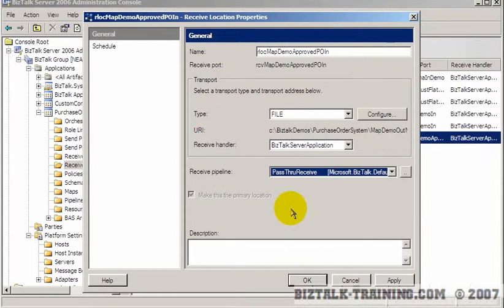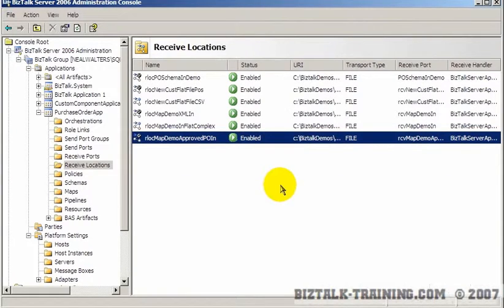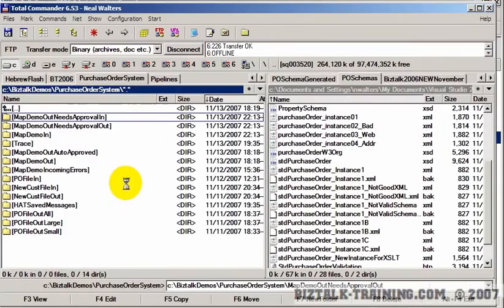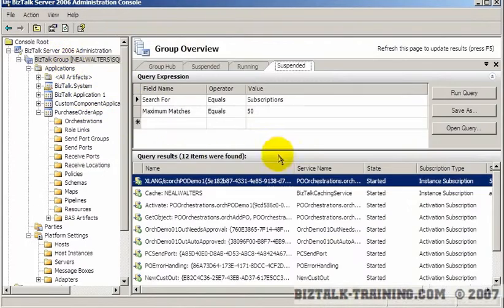And when it's pass-through, you can't expect correlation to work, because correlation has to have an XML file, and it has to be mapped to XML, or it could be a flat file mapped to XML. But anyway, it has to open the XML file to look at the values to see what they should be. So again, our deploy kind of messed up our pipelines here. So now that we've fixed that, we need to go kill or terminate.